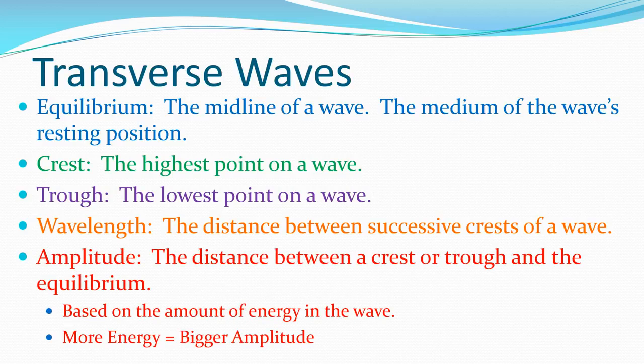The amplitude of the wave is the distance between a crest or trough and the equilibrium. It's based on the amount of energy in the wave. If there's more energy, it's a bigger amplitude. If there's less energy, it's a smaller amplitude. It's further away from that equilibrium.